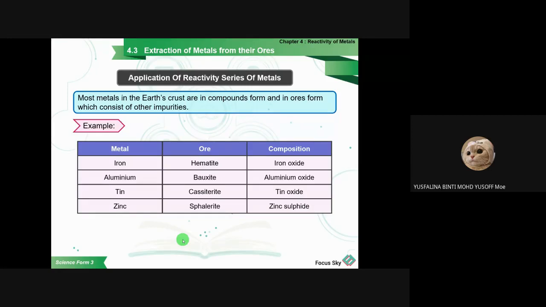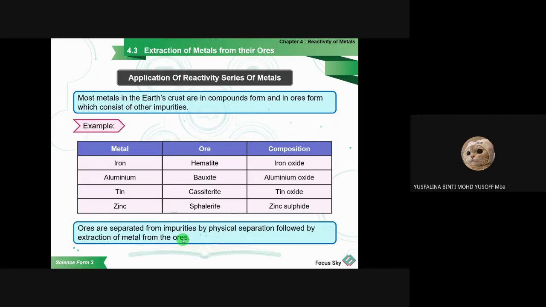So you can use the reactivity series to extract the metal from the composition. Let's say if I want iron from the iron oxide, we can decide which metal we can use to take the iron from the iron oxide.